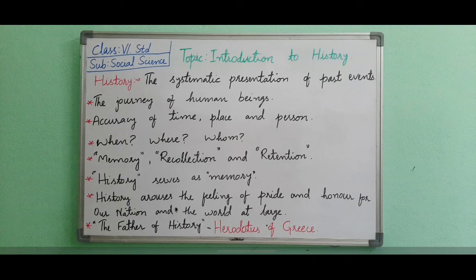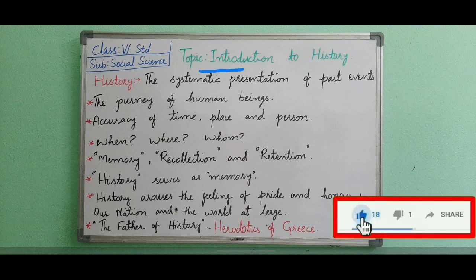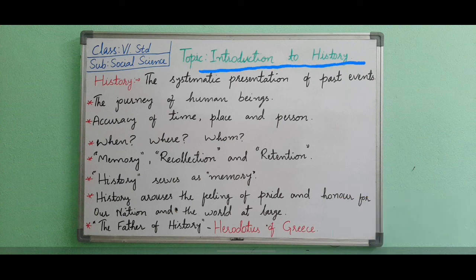Today we are going to study the first chapter from 6th standard, that is Introduction to History. Before we start the chapter, a few points we have to clear. Previously, till 5th standard, you just studied EVS as a subject. You did not read social and science separately. Now, from 6th standard onwards, you have to study social science as a separate subject. In social science you have to study three parts: history, geography and civics.